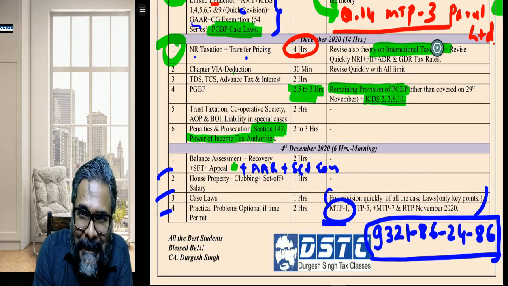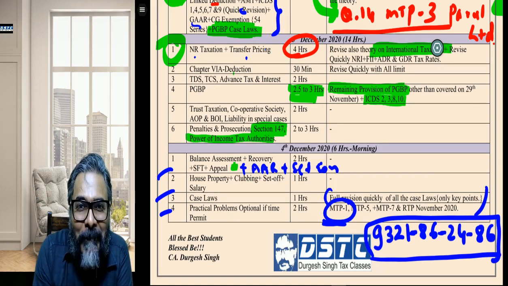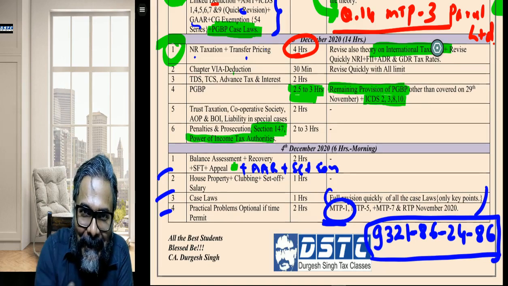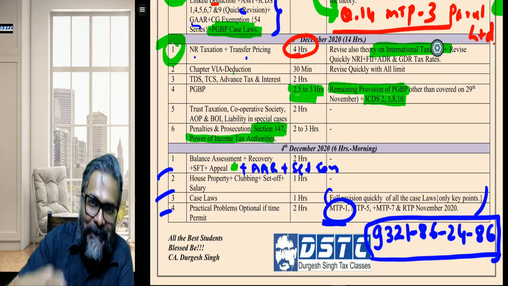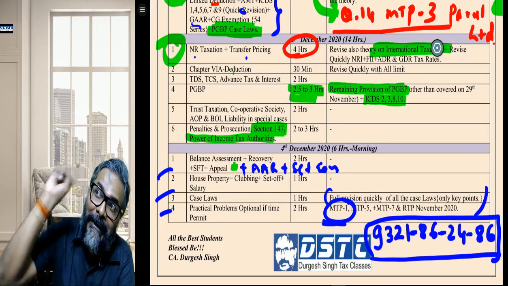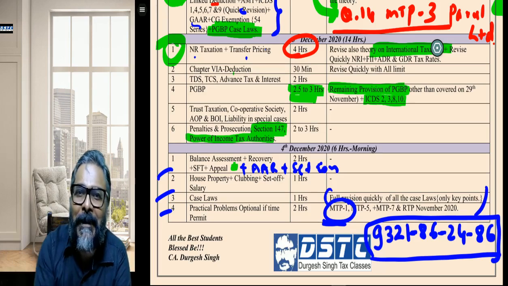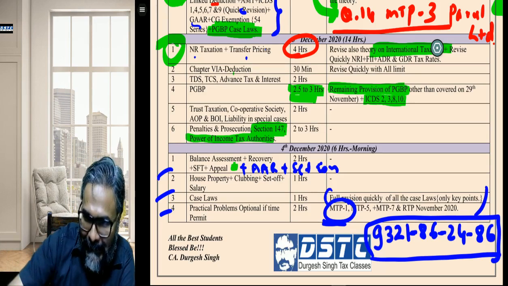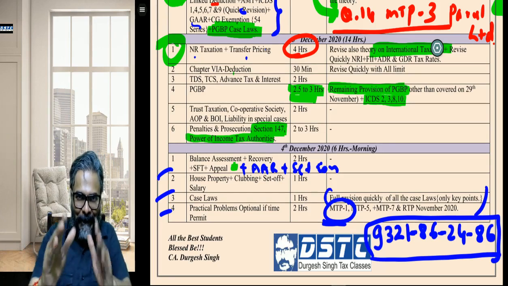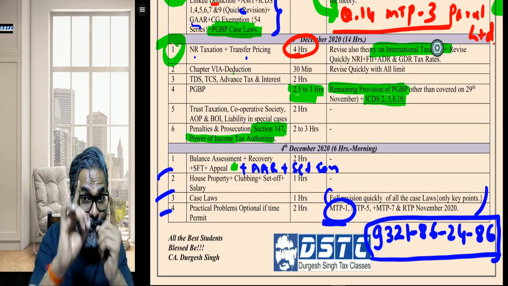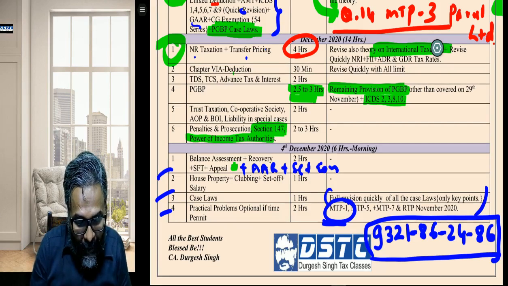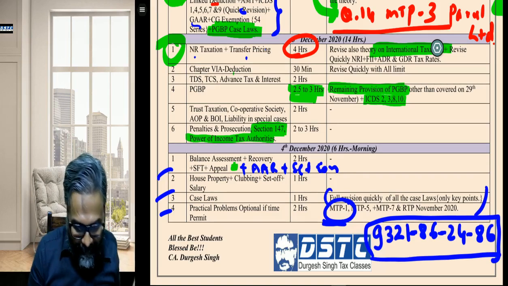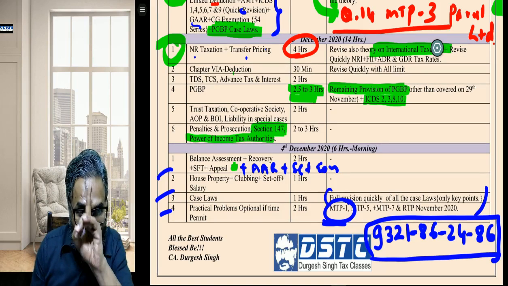Studied but still scared. That is the law of nature, isn't it? A day before the examination, even after having so much of a gap, you will have a feeling that your Intermediate study was much better as compared to your Final CA study. I'm telling you, students, please be very careful. You are all going to undergo this particular feeling, and this feeling is going to be there.